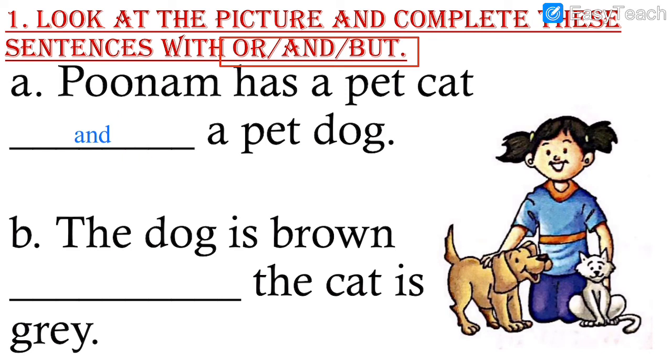Number 2. The dog is brown dash the cat is grey. See, the dog is brown, the cat is grey. This is opposite. Means one's color is brown and one's color is grey. So what do we have to write? But. Here we have to write but. Let us write the answer. See that you are writing along with me. There should be no doubt that answers are completed with the video.